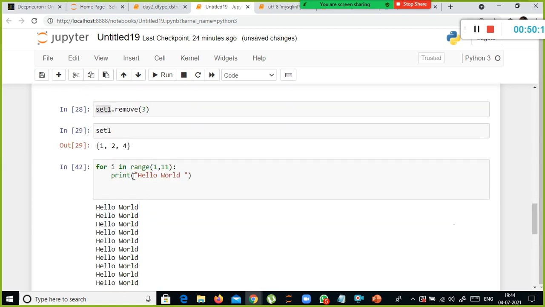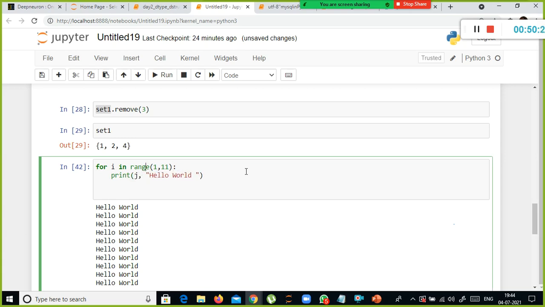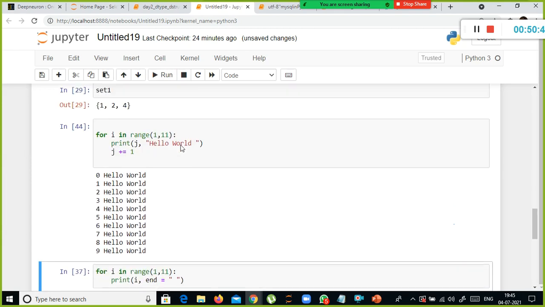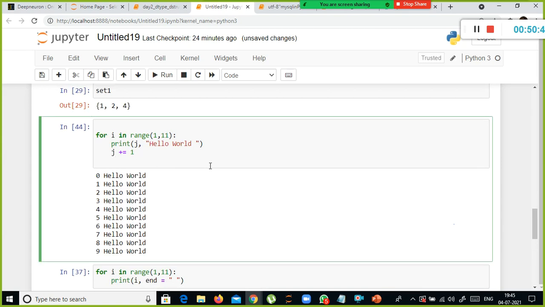If you want to include some values here, let's add j. Can I say j is equal to 0 here? Only 0 will come, right? So here j is equal to j plus 1. With j plus equals 1, it prints 0, 1, 2, 3, 4, 5, 6, 7, 8, 9, right? So 9 times or 10 times?